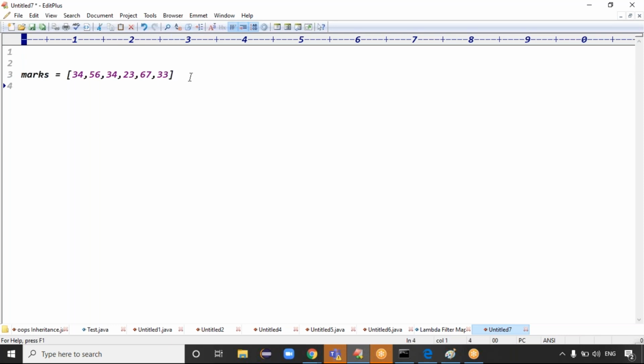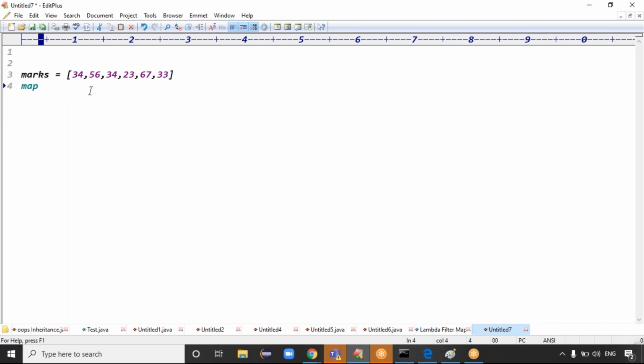For every person, I want to increase the marks by +2. Because mappers will do the operation on every element. For every element, if you want the marks to be +2, then you can take the mappers.